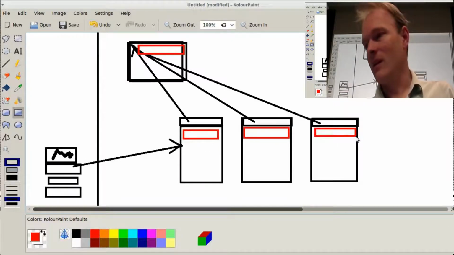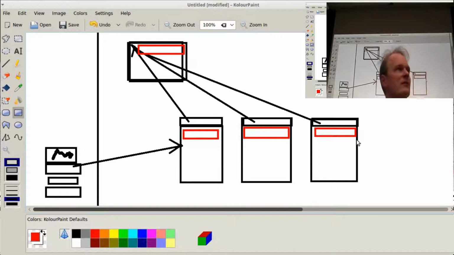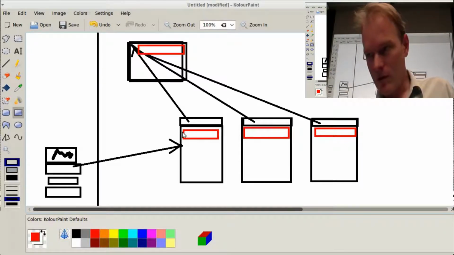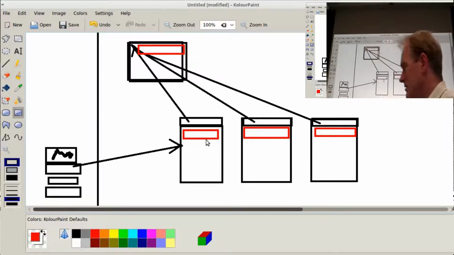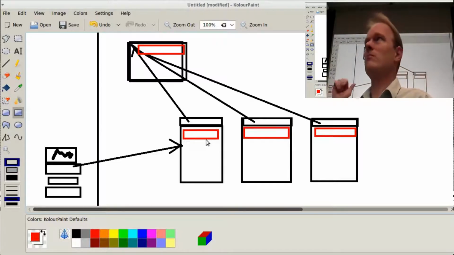And by here, I mean there's a copy of it, a different one in every single instance of the class, or in every single object. So it's very possible for any non-static or instance member variable to have three different values.